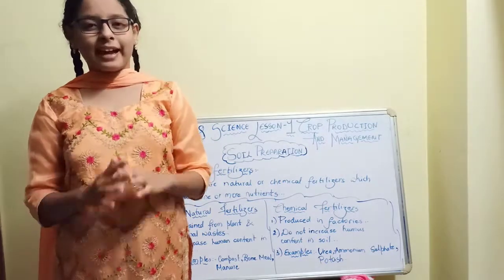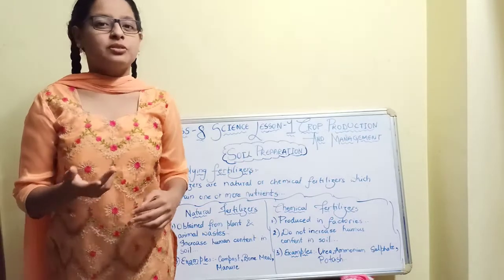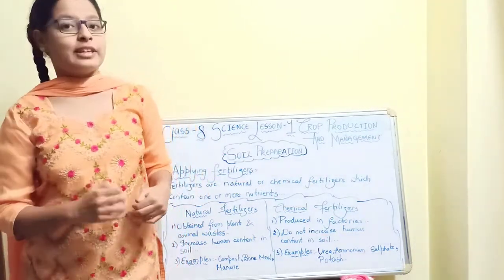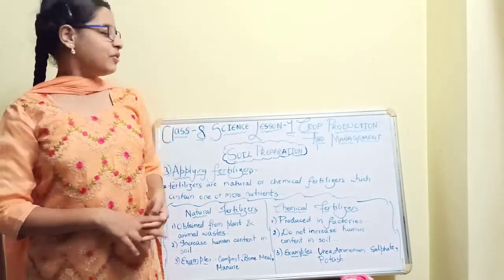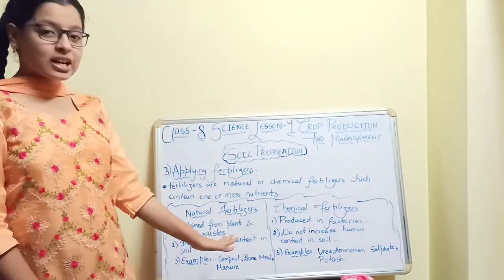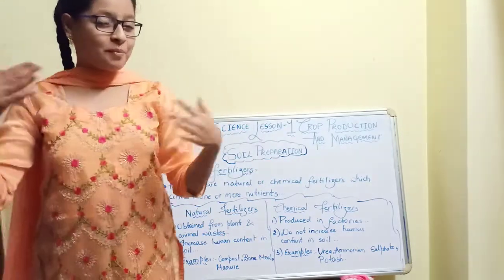To avoid such situations and problems, which farmers cannot face, they have to use fertilizers. Fertilizers are natural or chemical substances which contain one or more nutrients.